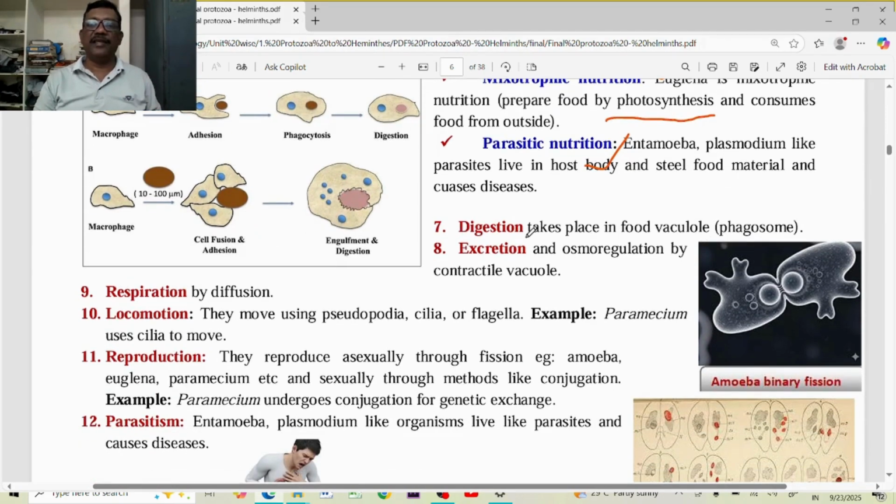Digestion: what type of digestion takes place in these animals, protozoans? Actually, if they are free-living animals, they take the complex food material that is digested in the phagosome, or food vacuole, with the help of digestive enzymes released by the lysosomes. If they are parasites, there is no particular digestive system in them.